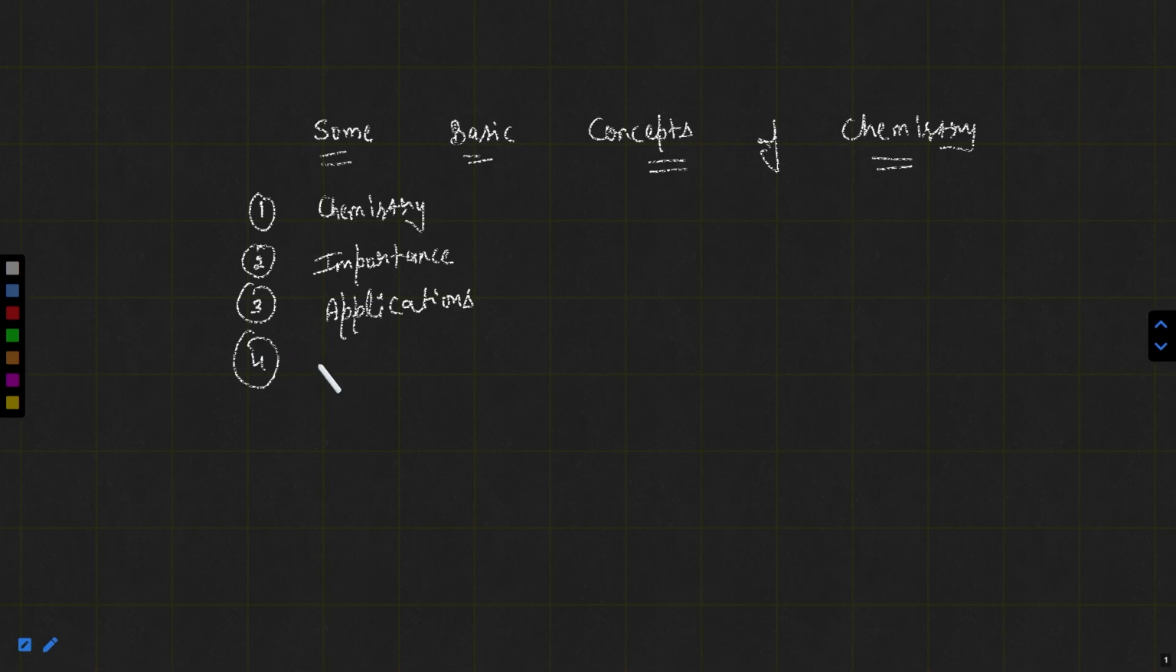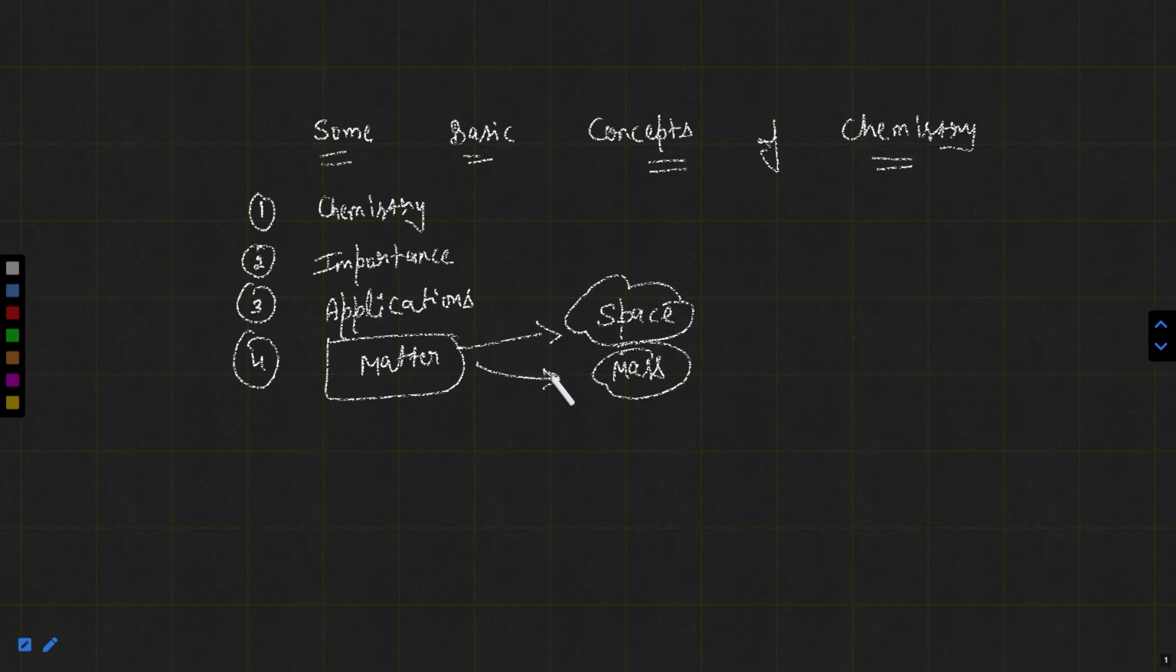In the previous class, I introduced the word matter. I told you that matter is something that has space, or you can say that is occupying some space and having some mass. That is known as matter. It can be perceived by our senses. I told you some examples as well, like notebook, pen, table, chair, etc.